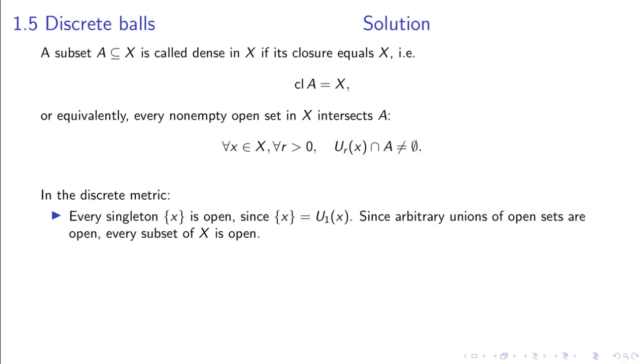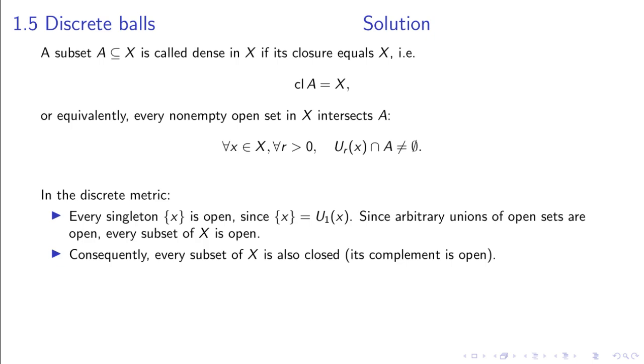In the discrete metric, every singleton set, the set containing only x, is open because it is exactly the open ball U_1(x). Since arbitrary unions of open sets are open, every subset of X is open. Consequently, every subset of X is also closed because its complement is open.